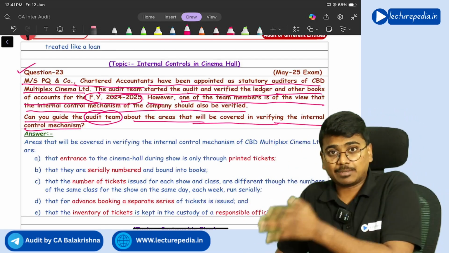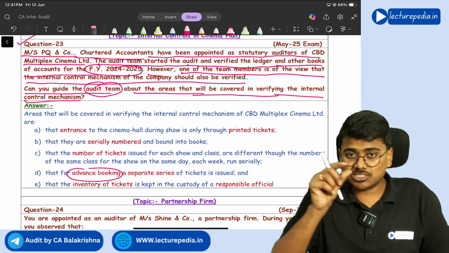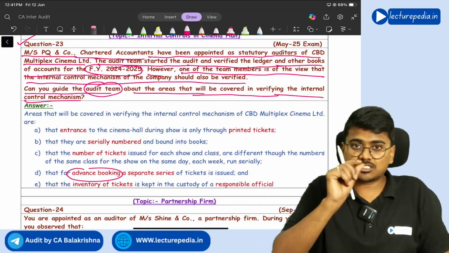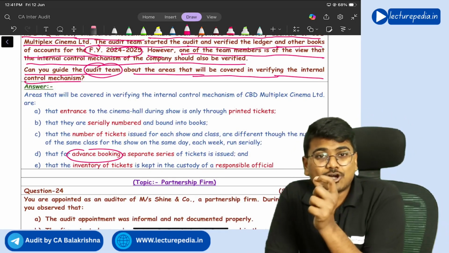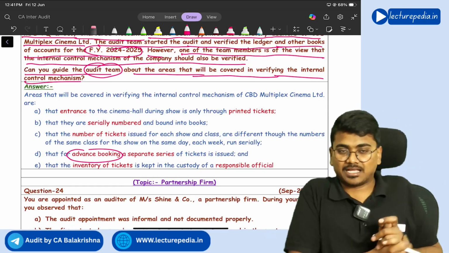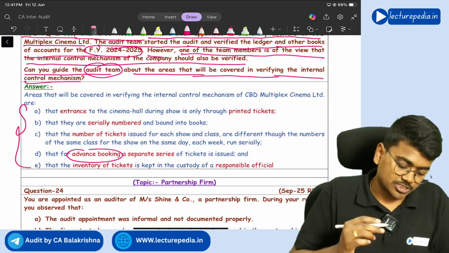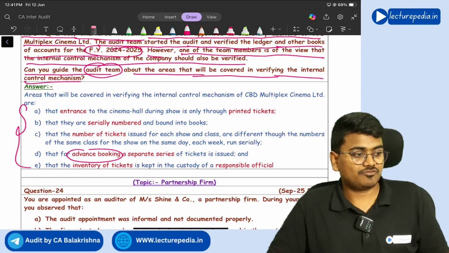There should be separate series of tickets. And for advance booking, the series of tickets that you use should be a separate series. And the inventory of unused tickets should be kept properly. Understanding? So these are the internal controls that you have to mention with respect to tickets of a cinema hall.